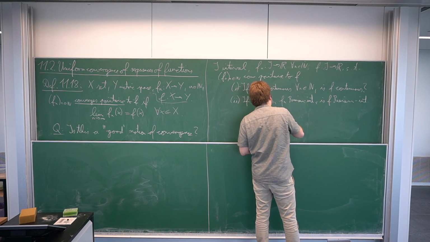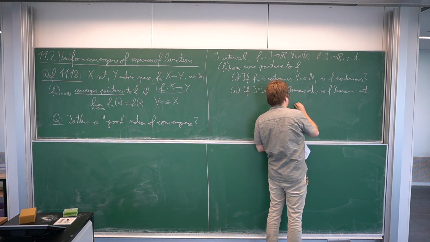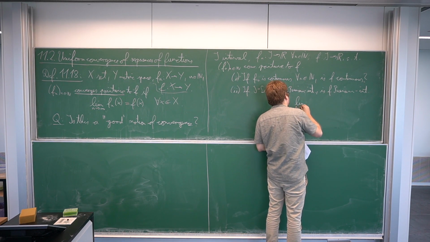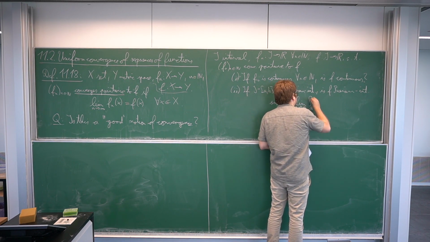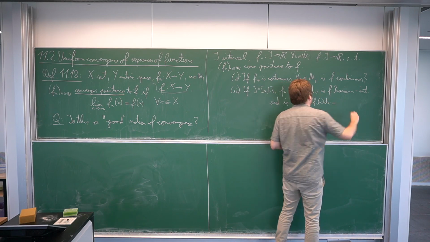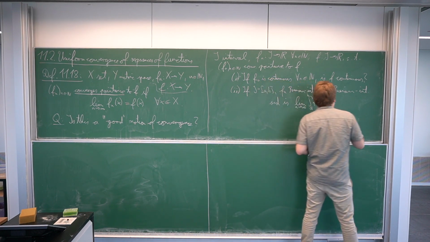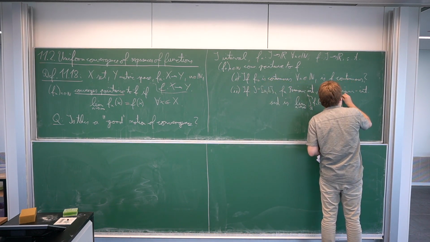And is the following true? Does the limit as n goes to infinity of the integral from a to b of f_n(x) dx converge? I mean, this is a number, so now a sequence of numbers. Does this converge to the value of the integral of f?